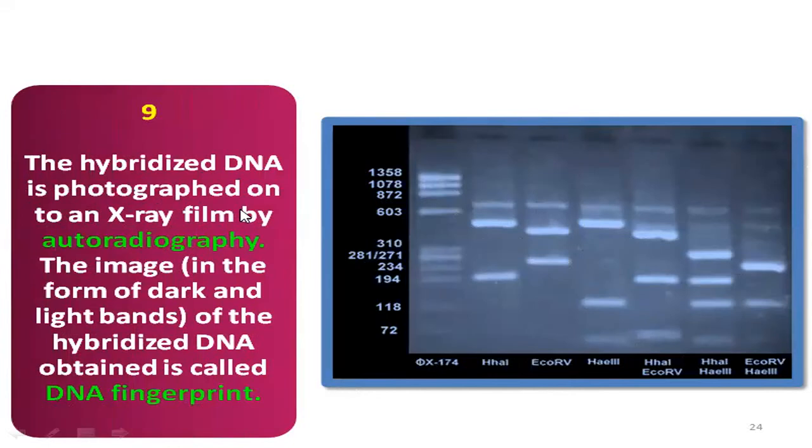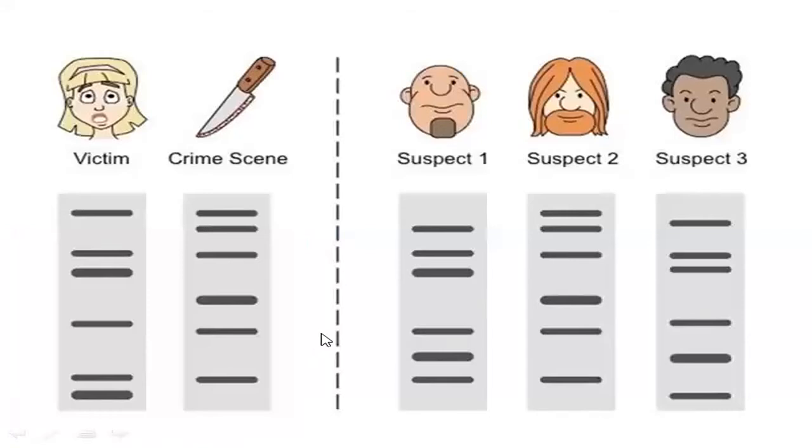We will be seeing it in the photograph film or X-ray film. So by autoradiography, the image of the hybridized DNA is obtained. This image is obtained by DNA fingerprinting. How to compare the sequence repeats of humans, you can see. So she is a victim, and in the crime scene they have got little blood stains, and they suspected three might be the reason for this crime. So can you observe and tell me what they got in the crime scene? Is there anything by which we can say that any one of these has done this?